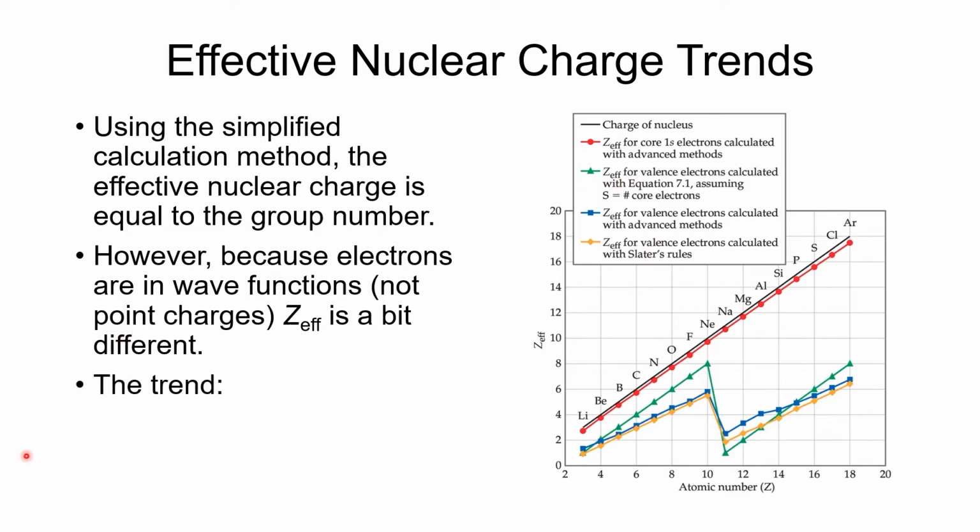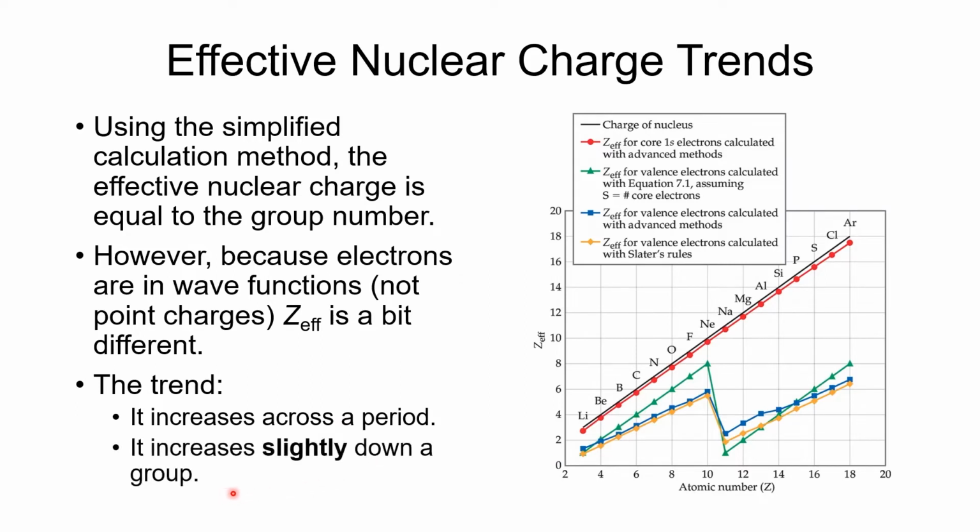The trend we will find is that effective nuclear charge increases as we go across the period. Group 1 has an effective nuclear charge of +1. Group 2 has an effective nuclear charge of +2. Group 3 has an effective nuclear charge of +3. Group 4 has an effective nuclear charge of +4. All right. It should increase as we go across.